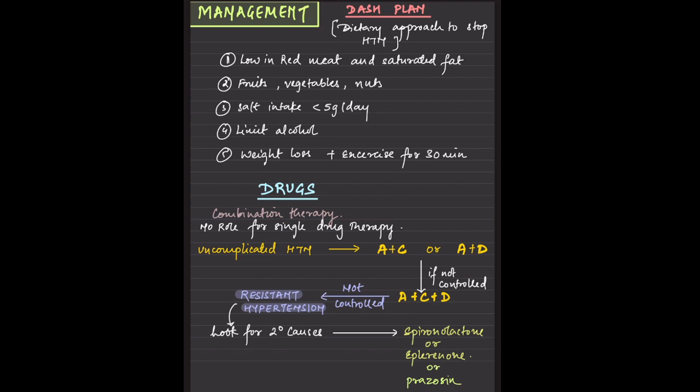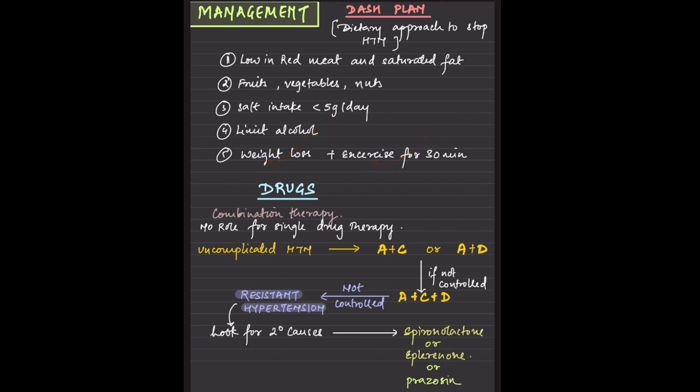Coming to the management, there is a DASH plan. We have all heard of it. The salt intake should be less than 5 grams, and red meat intake should be lowered, and of course saturated fat should not be consumed much. Then fruits, vegetables, and nuts should be consumed. Limit the alcohol, weight loss, and exercise for 30 minutes.